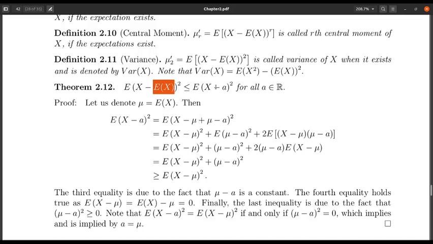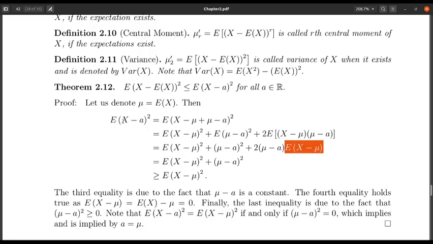The proof is simple. We start with this expectation, we introduce minus mu and plus mu, then break the square term. Now we will show that this cross product term is 0, and showing this is very simple. Note that this part is constant, take it out of the expectation. We are left with this expectation, which is 0, because it can be written as expectation of X minus expectation of mu, and expectation of mu is again mu because mu is a constant. So expectation of X minus mu, and expectation of X is mu. That's why this part contributes 0.